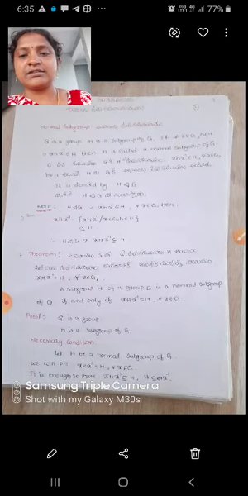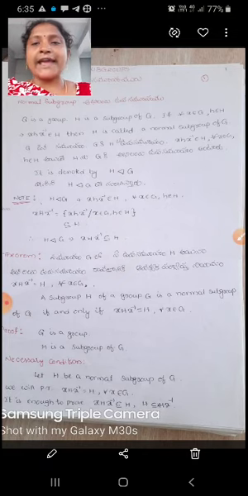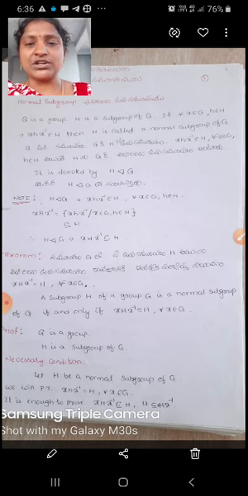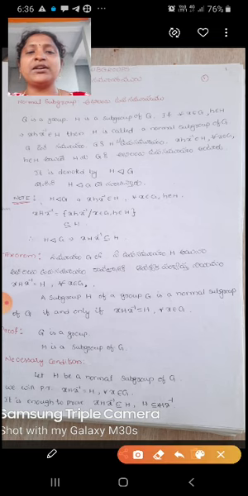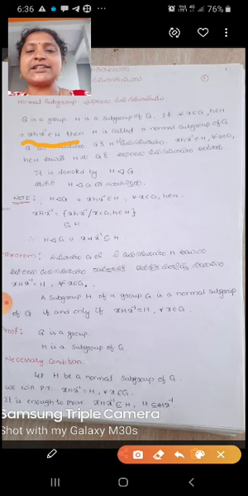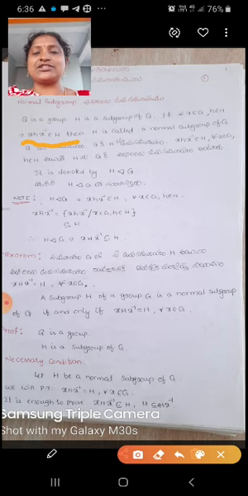See, G is a group, H is a subgroup of G. If for all x belongs to G, h belongs to H implies x h x inverse belongs to H, then H is called a normal subgroup of G. What is the condition? x h x inverse belongs to H for all x belongs to G, h belongs to H.